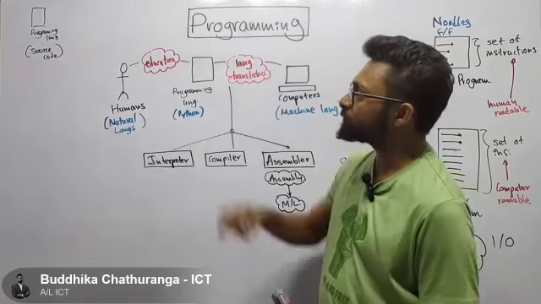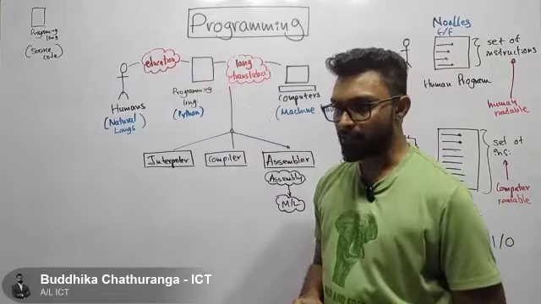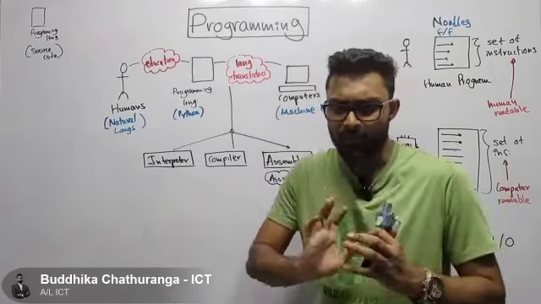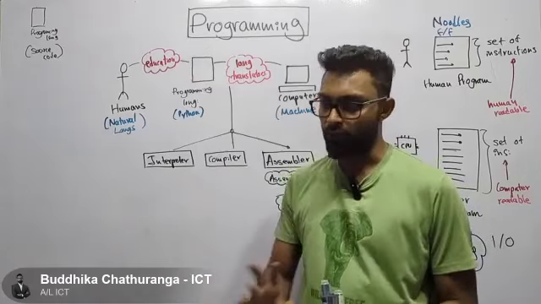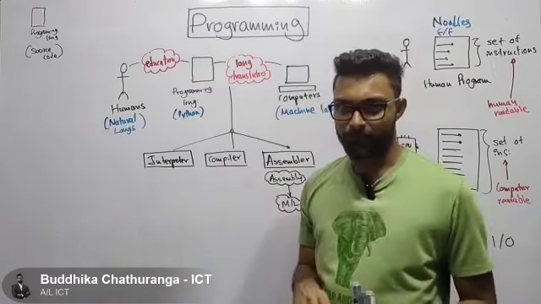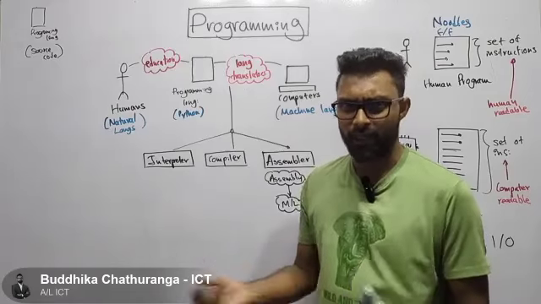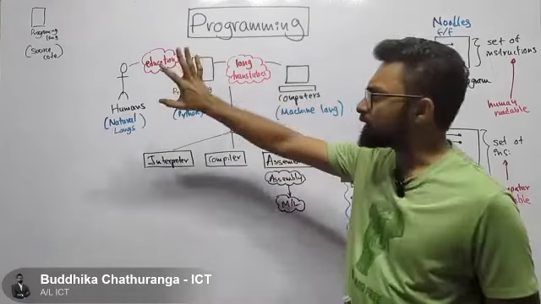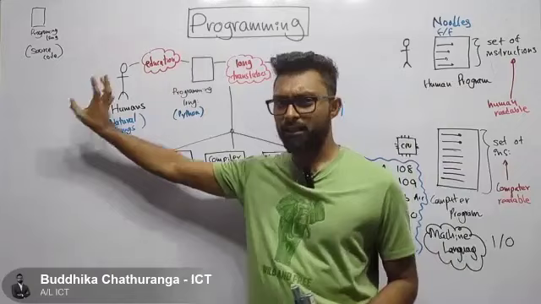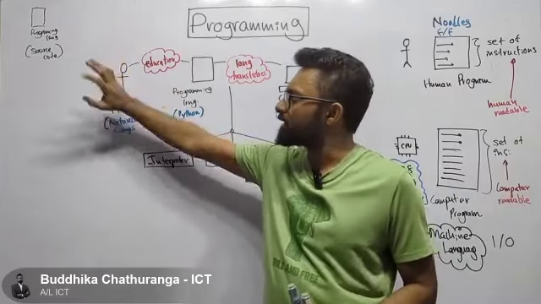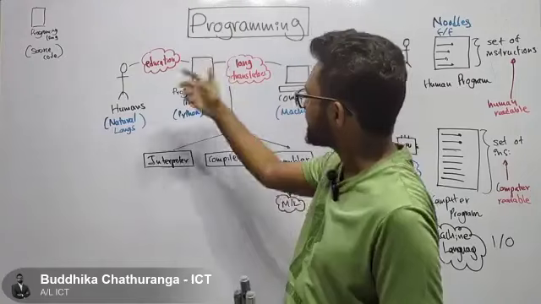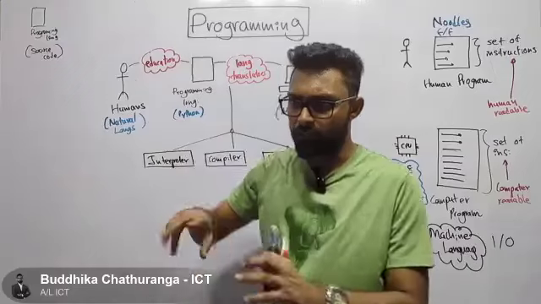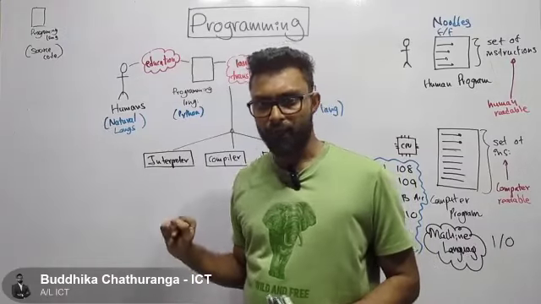Now this source code or the source program might contain a couple of files, or it might be a single file. We will learn those things in depth later when we are learning Python, but right now, in order to understand compiler and interpreter, let's say this is only a single file. We have written our code in a single file.